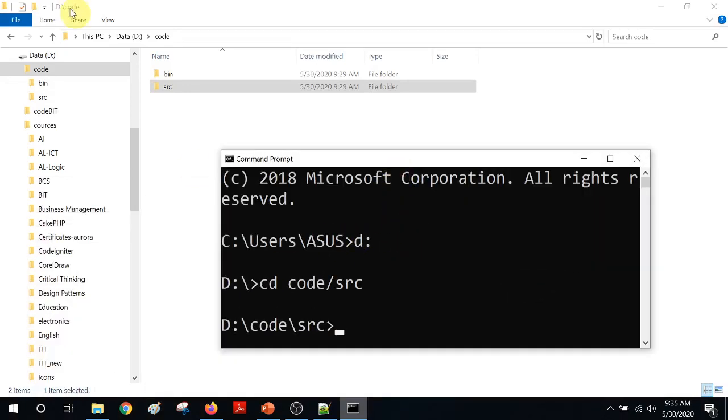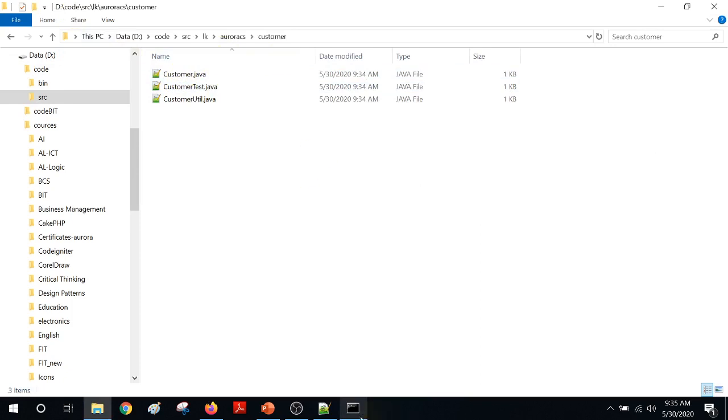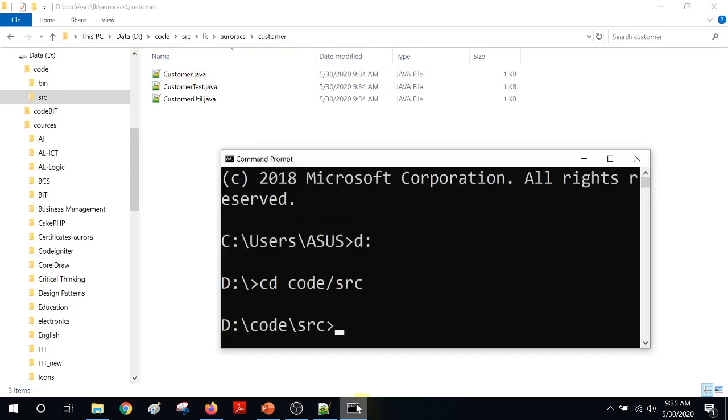Now this is how you compile it. Remember, our source code for the customer package is here, but we always work at the root level, otherwise we lose the package. So what I am going to do is javac. I have to specify the package as well now: lk/auroracs/customer, that is my package.